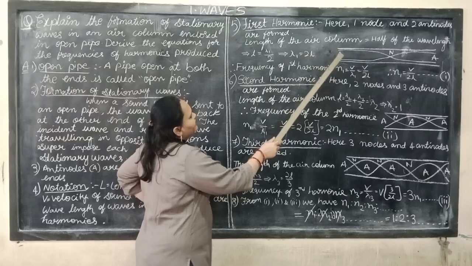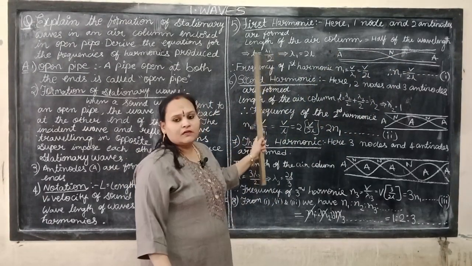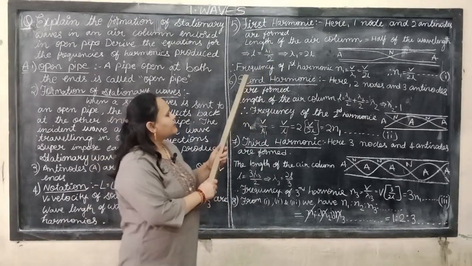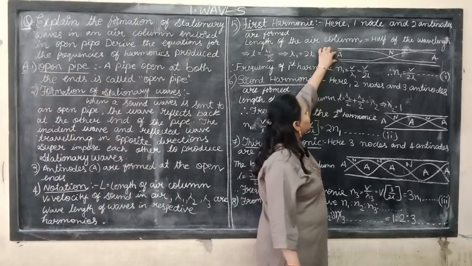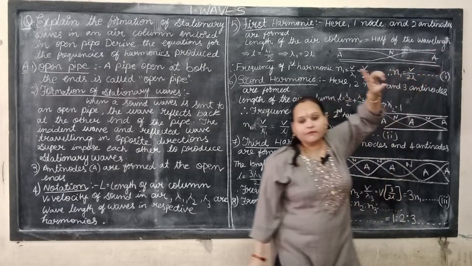Similarly, the length of the air column is half of the wavelength, that is L equal to lambda by 2. The distance between two consecutive antinodes is lambda by 2.